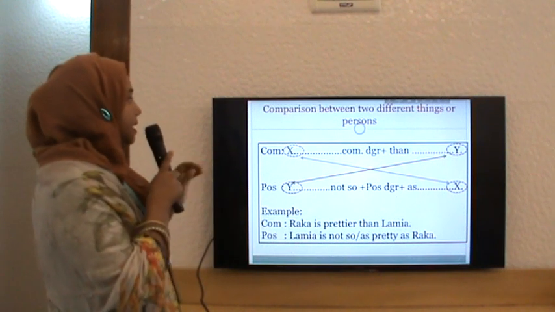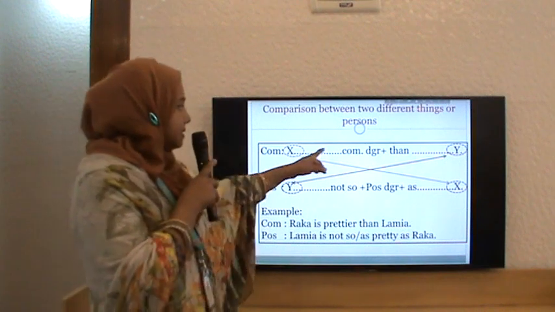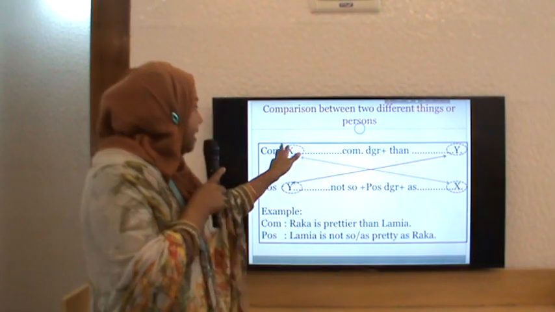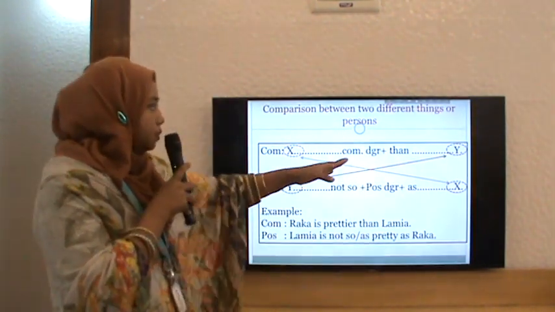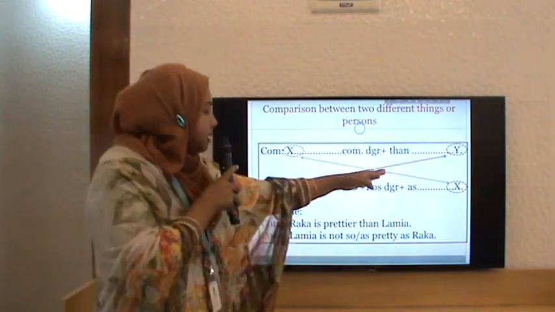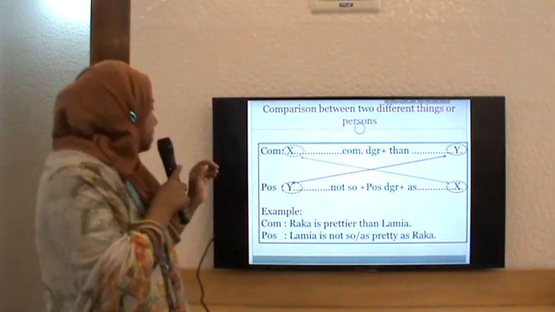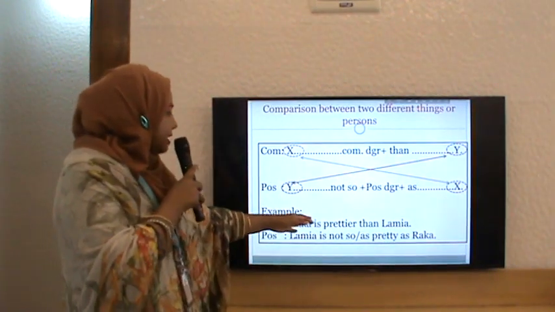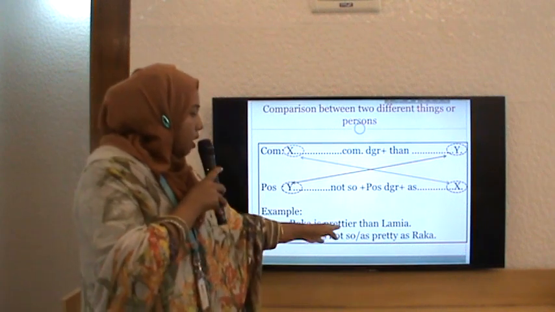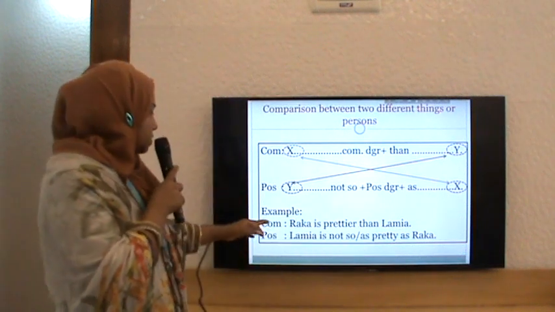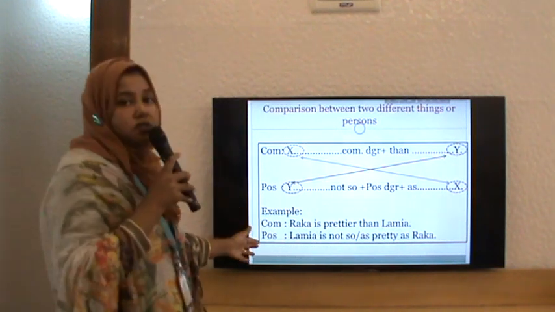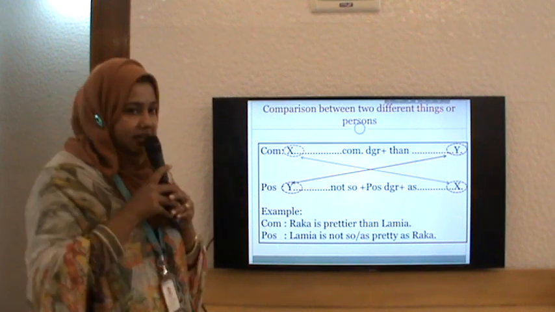Comparison between two different things or persons like X and Y, when comparison takes place with comparative degree, we have to interchange subject and object. Y will be subject, X will be object. So for example, Raka is prettier than Lamia. Positive: Lamia is not so or as pretty as Raka. So "Raka is prettier than Lamia" is an affirmative sentence. When I change it into positive degree, it became a negative sentence.